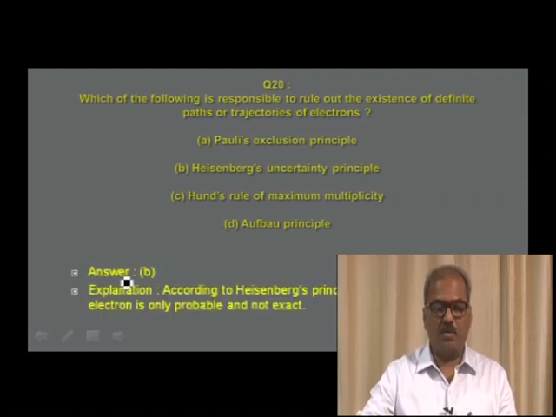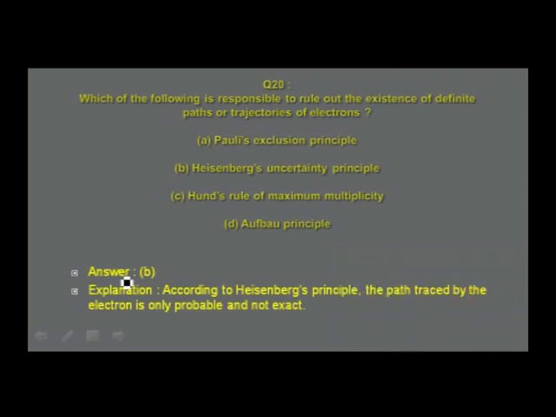So for the given question, answer is in option B, Heisenberg's uncertainty principle. It is simultaneously impossible to calculate both the momentum and the position of an electron. There is always uncertainty associated in the calculation. Therefore, it rules out the path traced by the electron.